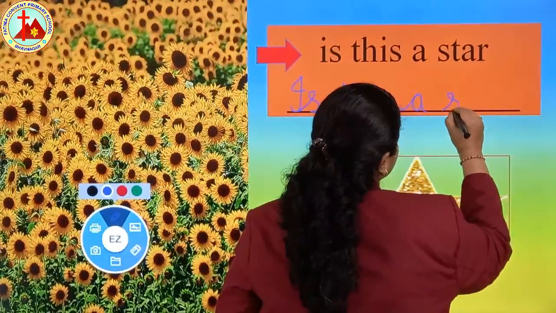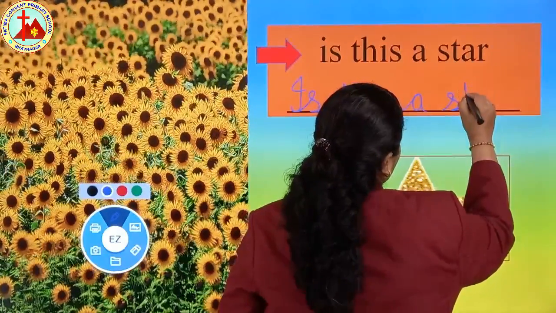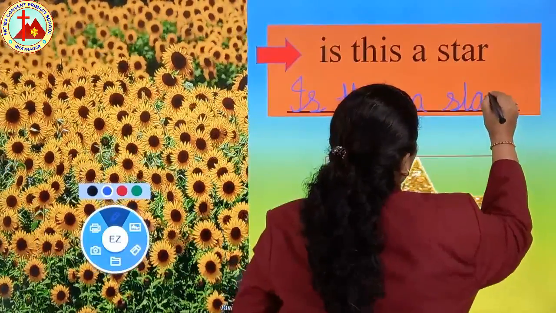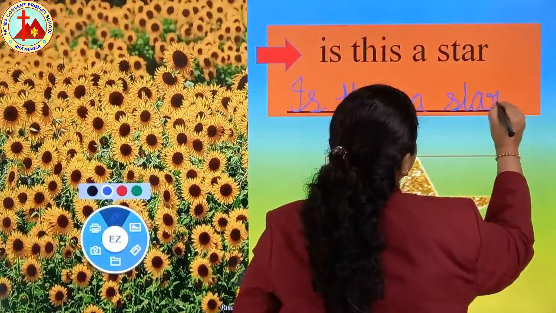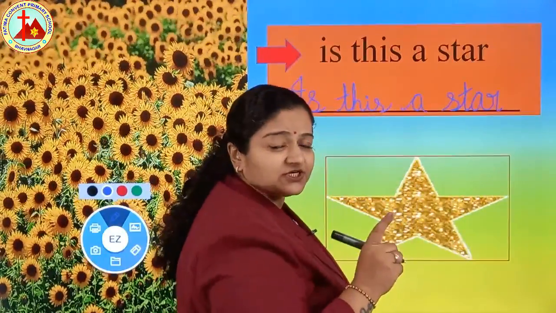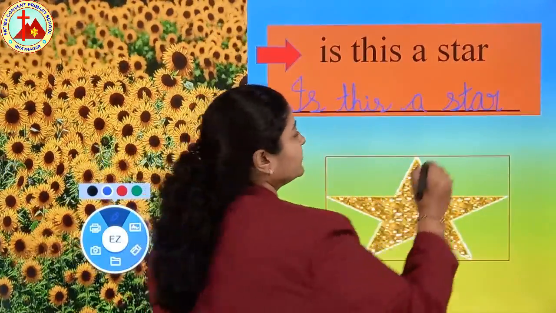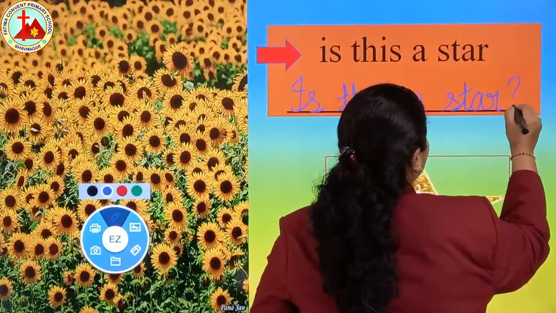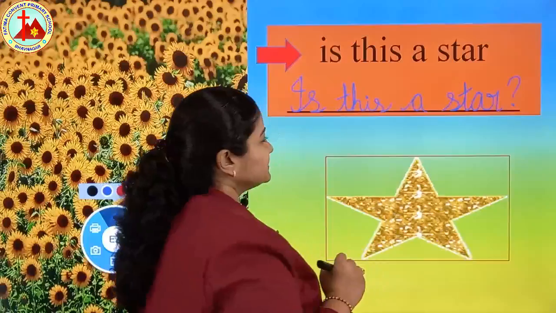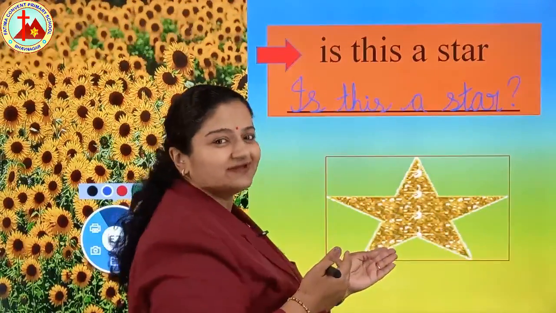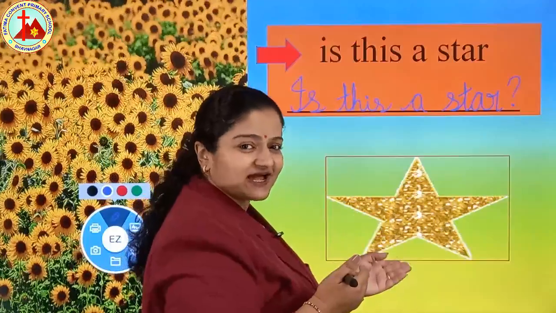Write S, T, A, R, star. Put a dash on T. Now this is a question. So at the end we have to put a question mark. The question mark symbol is like this. Is this a star? Now tell me the answer, yes or no? Yes, this is a star.